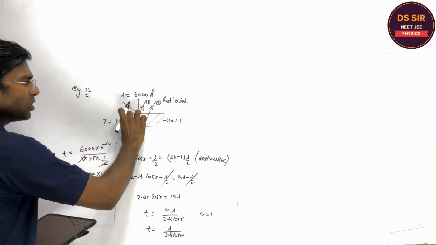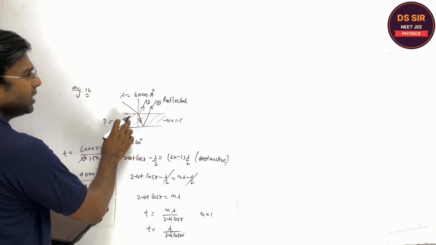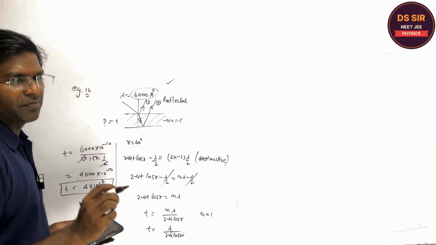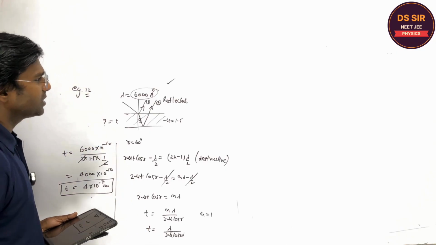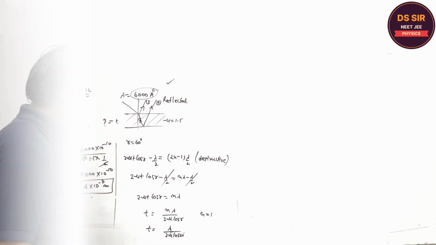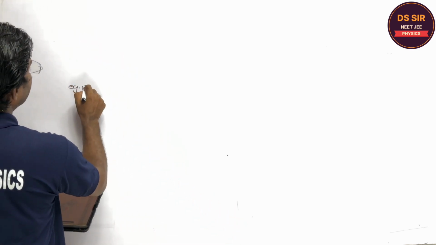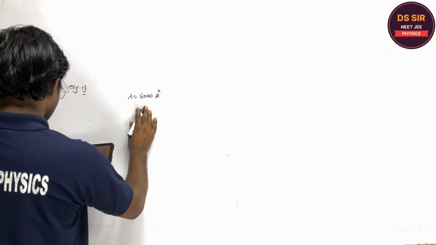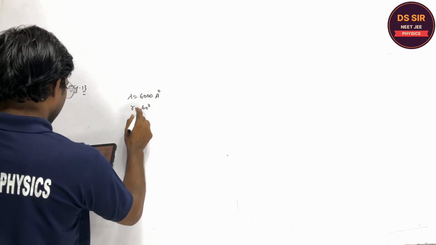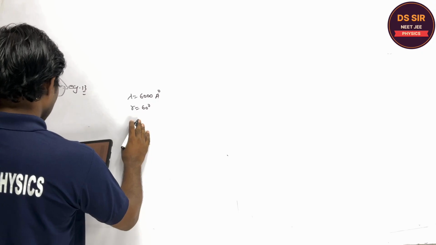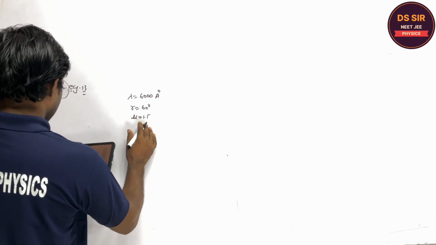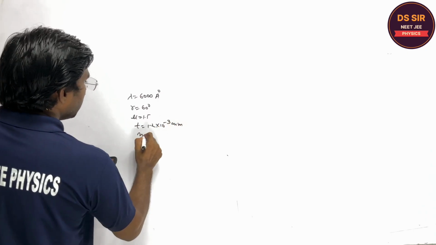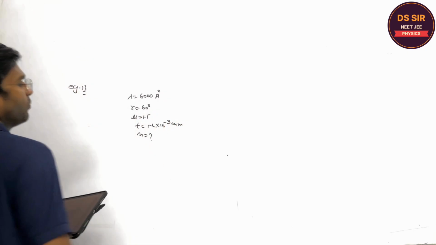So the minimum thickness of this glass slab is this much, so that this wavelength is not present in the reflected system of light. Do you understand this, Sanjay? Copy this. For example number 13, the wavelength is 6000 angstrom again, and the angle of refraction is 60 degrees, given, right? The refractive index is 1.5, and the glass thickness this time is given as 3 millimeter. So we have to find the number of the band.